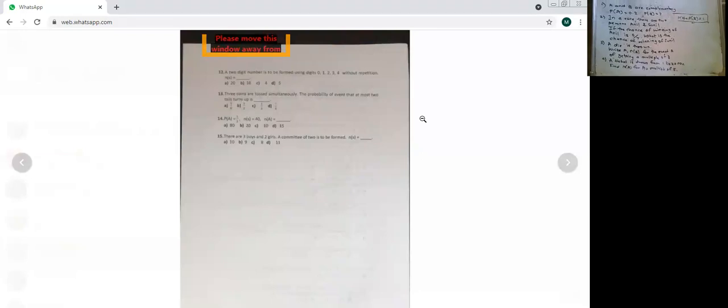A ticket is drawn. Question 4. A ticket is drawn from 1 to 20. Find n of A for A is equal to multiple of 5.